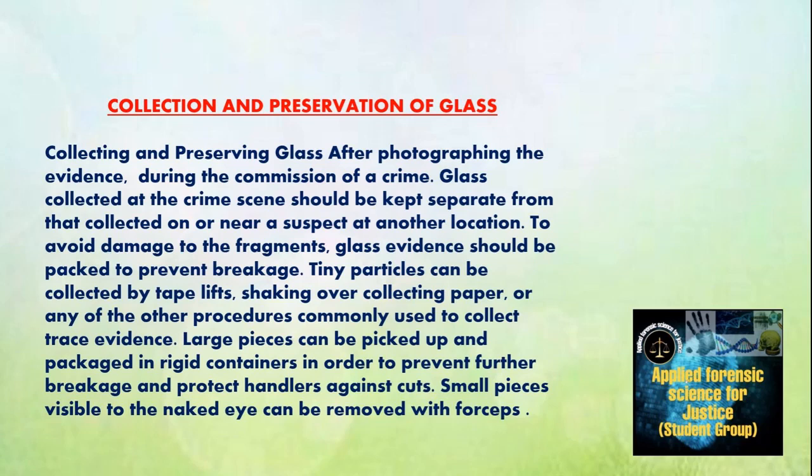To avoid damage to the fragments, glass evidence should be packed to prevent breakage. Tiny particles can be collected by tape lifts or any other process commonly used to collect trace evidence. Small pieces visible to the naked eye can be removed with forceps.